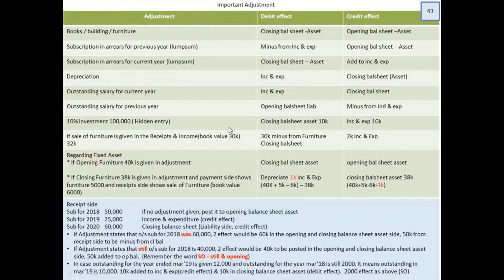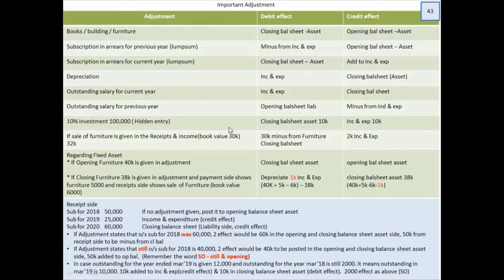If it is 1st of Jan, how many months interest are you going to charge? For the months of Jan, Feb and March, 3 months you're going to charge. So 1 lakh into 10 percentage into 3 by 12, something which you should not miss out. And then that has to be posted in two places. You did an investment, the accrued interest is your asset. So in the closing balance sheet, you will write it on the asset side, first effect, and second effect is it's an income, right? So income and expenditure, credit side.